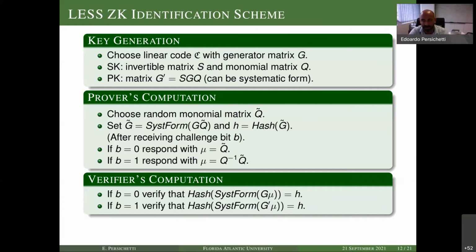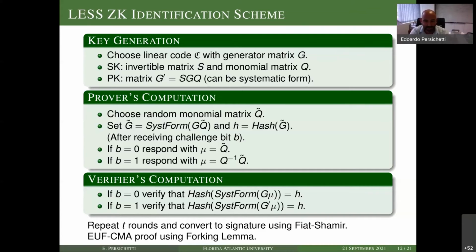It's easy to see that the soundness error, so the probability of cheating for an adversary, is 1/2, because an adversary can always try to produce an answer that verifies in either case 0 or case 1. What he cannot do is answer both challenges simultaneously. So we have a 1/2 soundness error, or cheating probability, as you want to call it. And this means that essentially we repeat the protocol a bunch of rounds, T rounds, and this gives us the error that we desire. For example, for T equal 128, we get a high level of authentication, 2 to the minus 128, which is desirable.